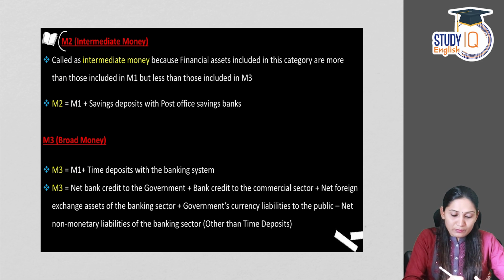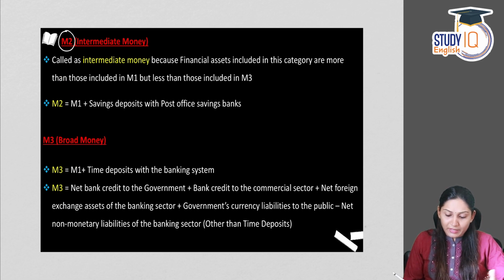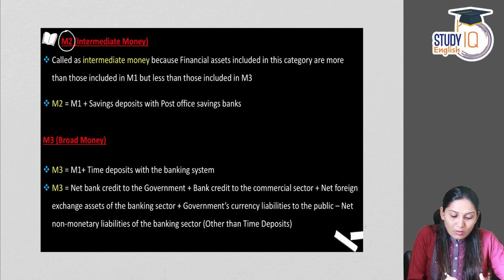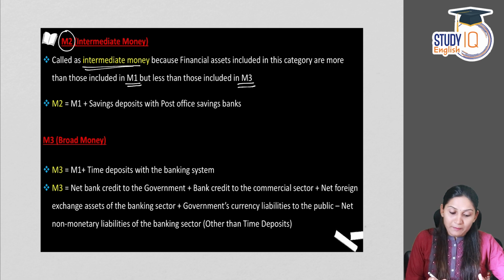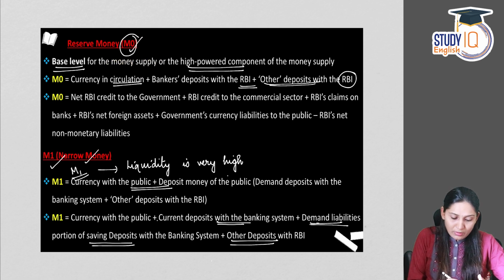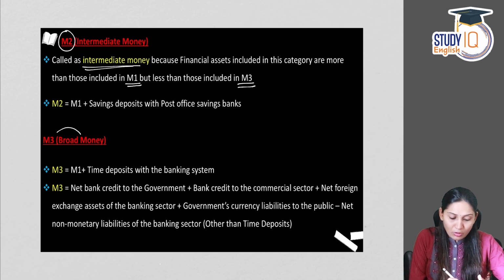Now coming to M2. M2 is intermediate money, not very liquid and not very broad. It is called intermediate money because the financial assets included in this category are more than those included in M1 but less than in the case of M3. M1 is also called narrow money, whereas M3 is called broad money.